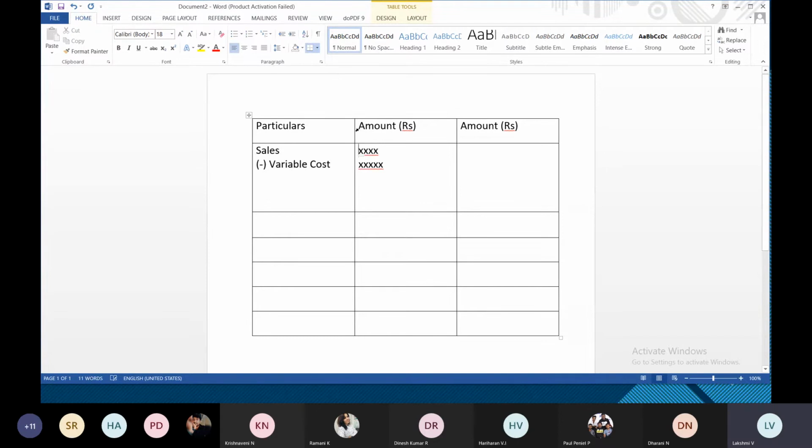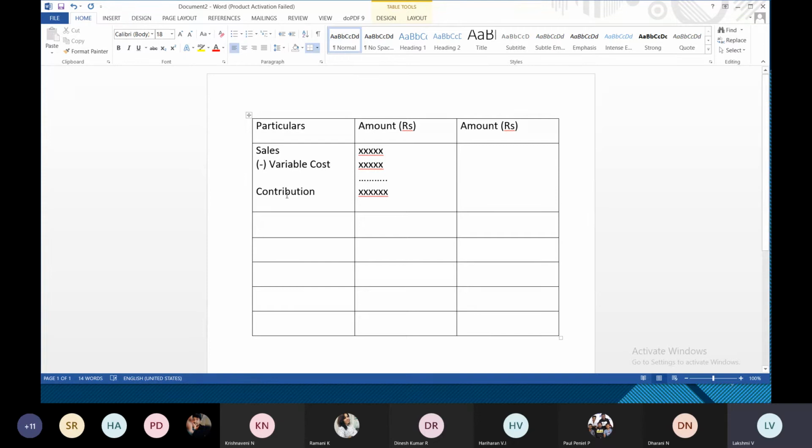So for 2 rupees per unit, like that they might give. Number of units of output, if you multiply with the variable cost per unit, you will get the amount. So variable cost amount you will get. And then you have to subtract these two things. If you subtract these two things, you will be getting the one amount which is known as contribution.